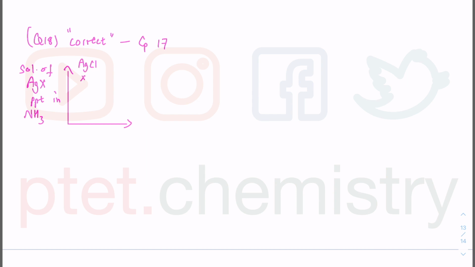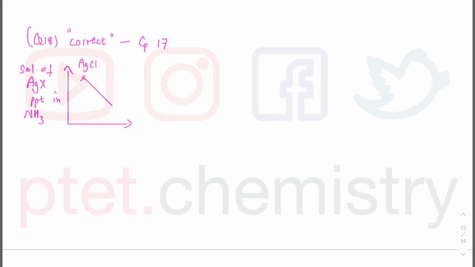Question 18. Question 18 is about group 17 chemistry. So you're looking for correct chemistry for group 17. Now, which one can I look at this? It seems like the first one is talking about the solubility of the silver halide precipitate in ammonia. So we know that silver chloride can dissolve in ammonia.